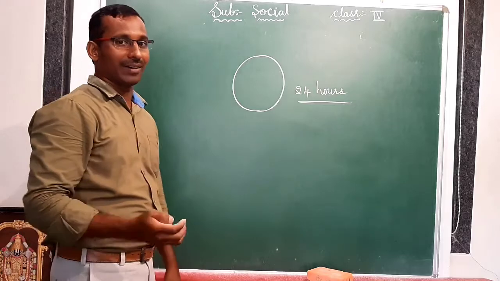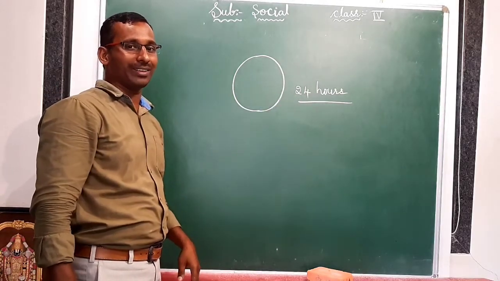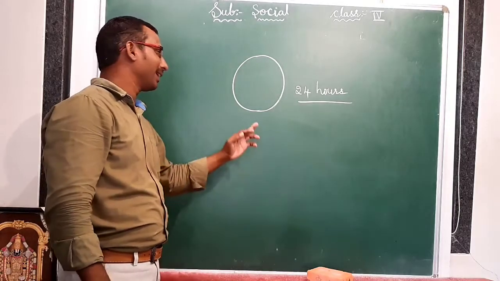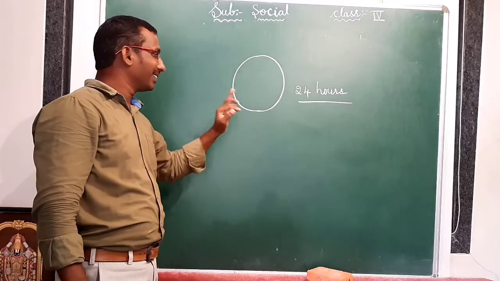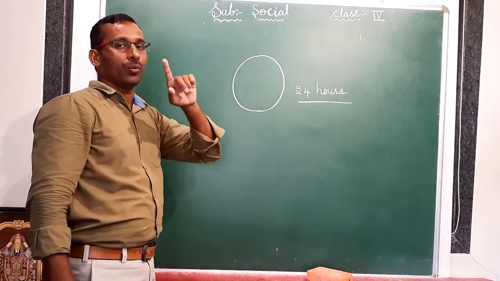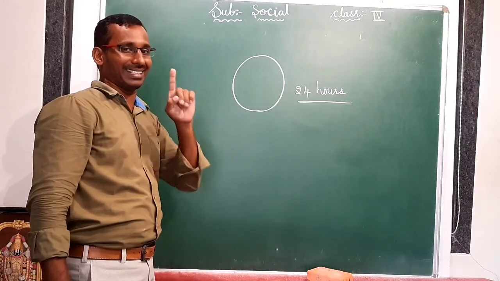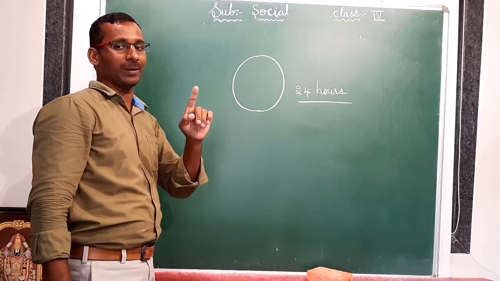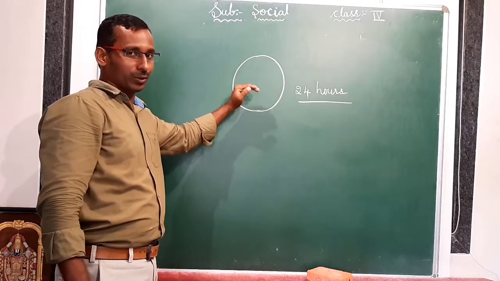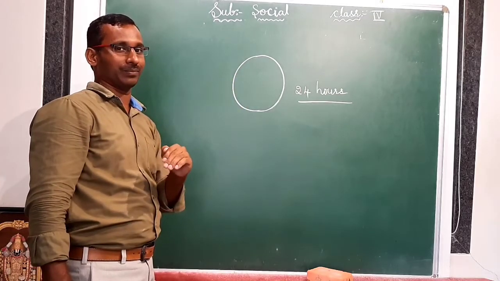That is why our time is also calculated by this rotation of the Earth. How many hours are there in one day? 24 hours. Within these 24 hours, Earth completes one rotation on its own axis. That is why through this rotation we are getting day and night time.